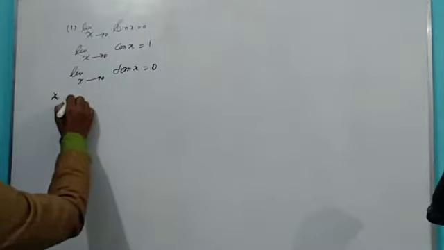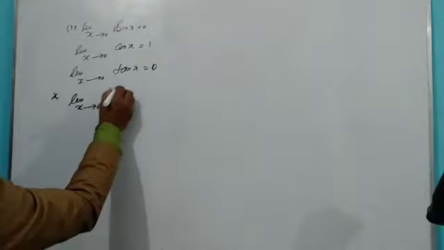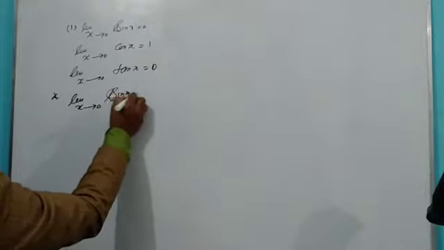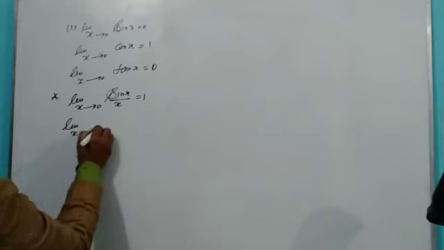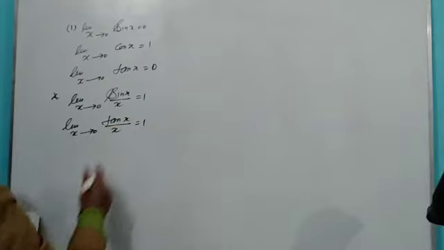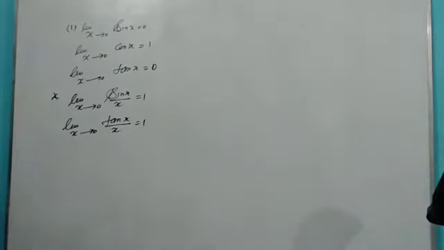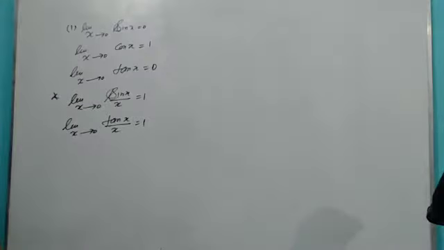Then, after some new formula: limit x tends to 0, if I am having sin x upon x, it is 1. Limit x tends to 0, if I am having tan x upon x, it can be written as 1. The same thing is there if somewhere I am having sin x upon x the whole square, that value will also be 1. If I am having somewhere